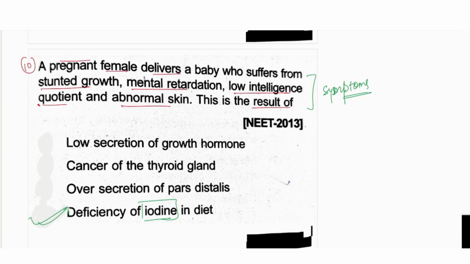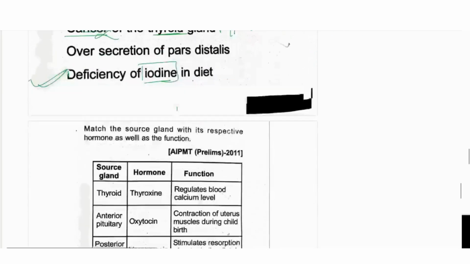Not because of the low secretion. It is not because of the GH. It is not because of the thyroid. Cancer of the thyroid means hypersecretion, they are telling. Not because of the hypersecretion. From the hypersecretion, I told you simply, exophthalmic goiter was happening.